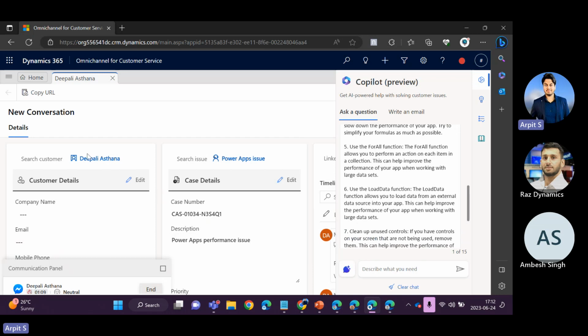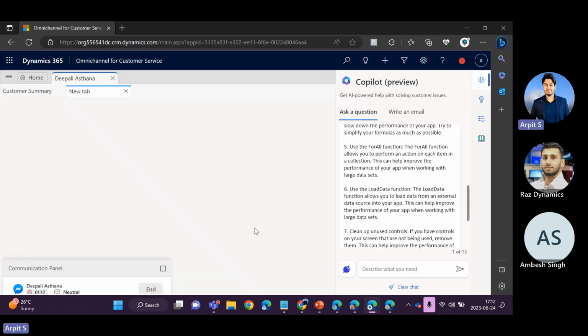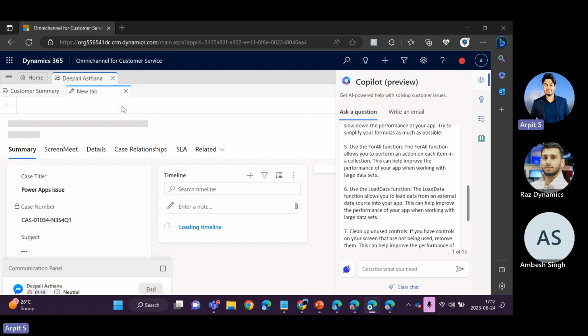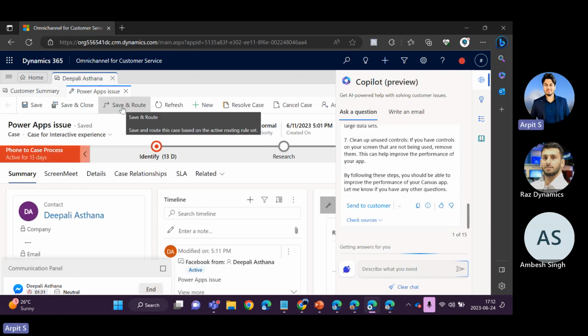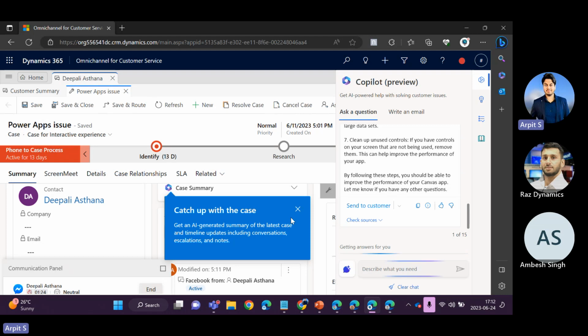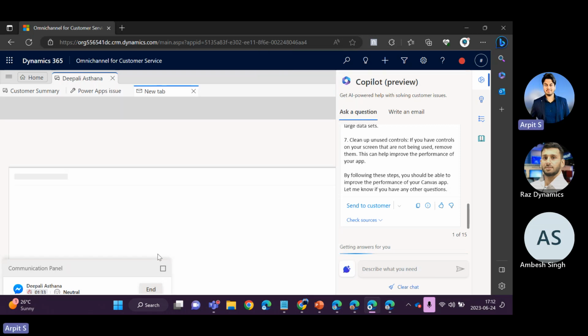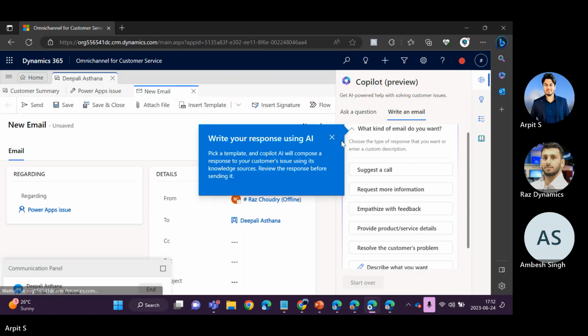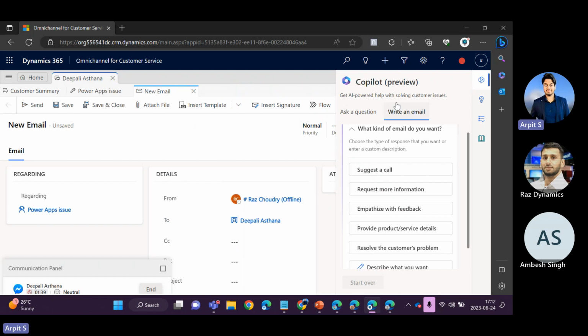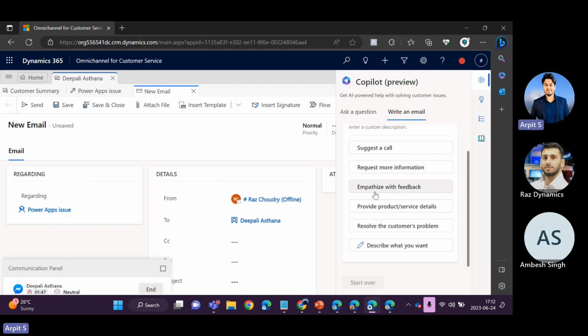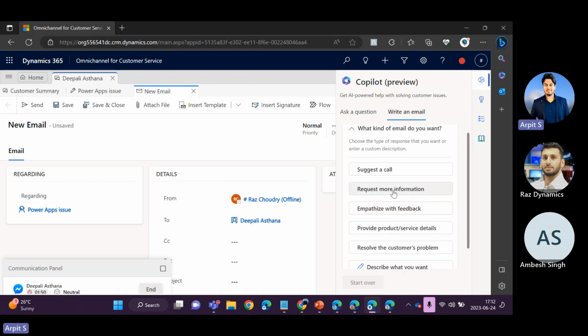Okay, so for example, I'll just simply open this case. After my conversation is done with Dipali, I just wanted to send an email to probably get more information or maybe for a follow-up call. So I'll simply go to the timeline, click plus and email. As soon as the email window opens, the write an email Copilot option pops up. Now it is suggesting, do you want to suggest a call with the customer, request more information, empathize with the feedback? So for example, I will choose request more information.